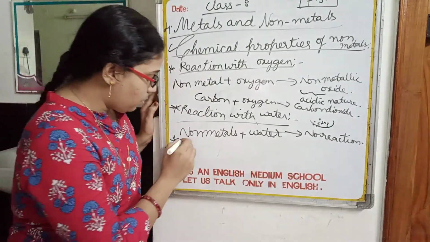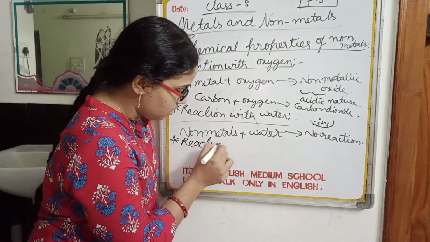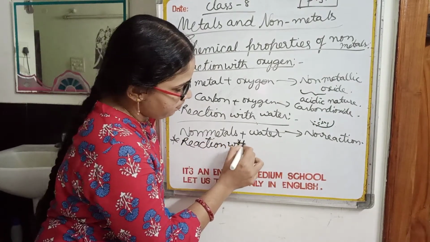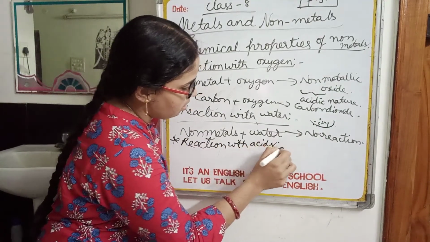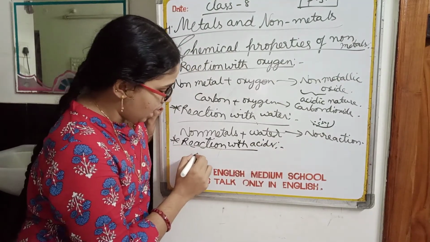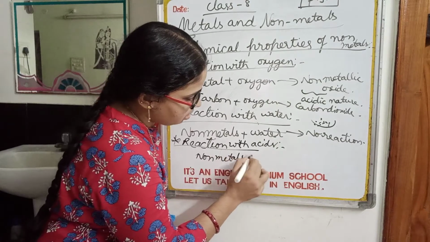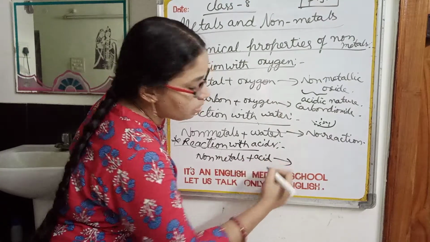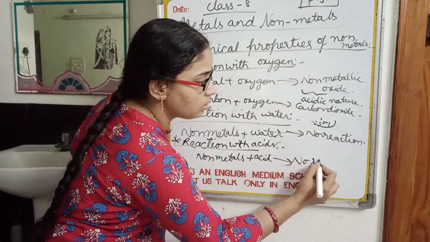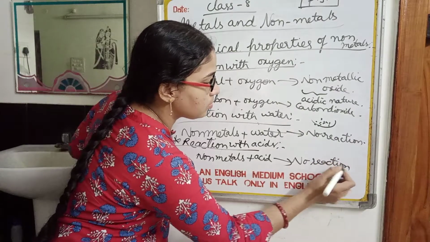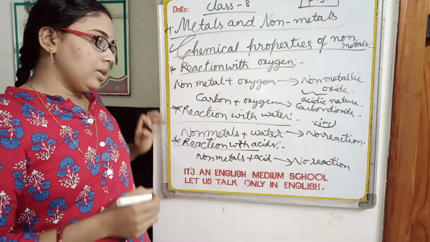The next property is reaction with acid. Non-metals don't have any reaction with acids also. No reaction. These are the three properties.